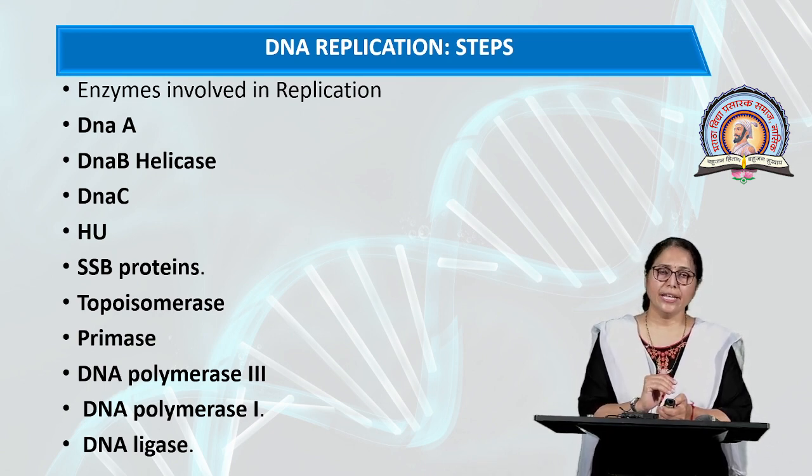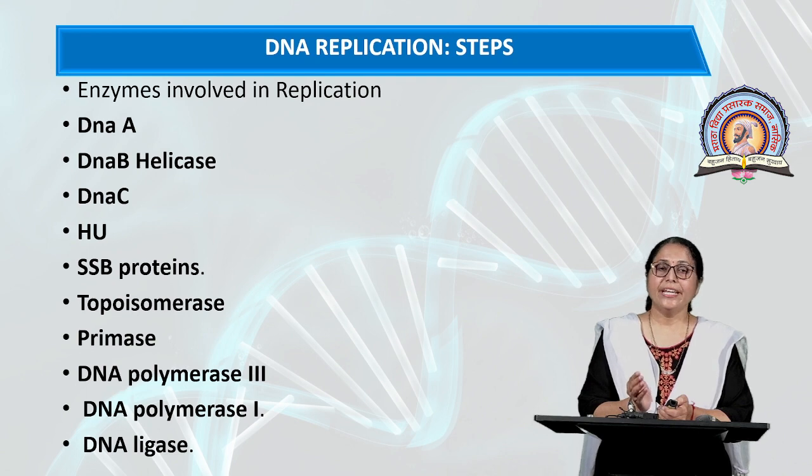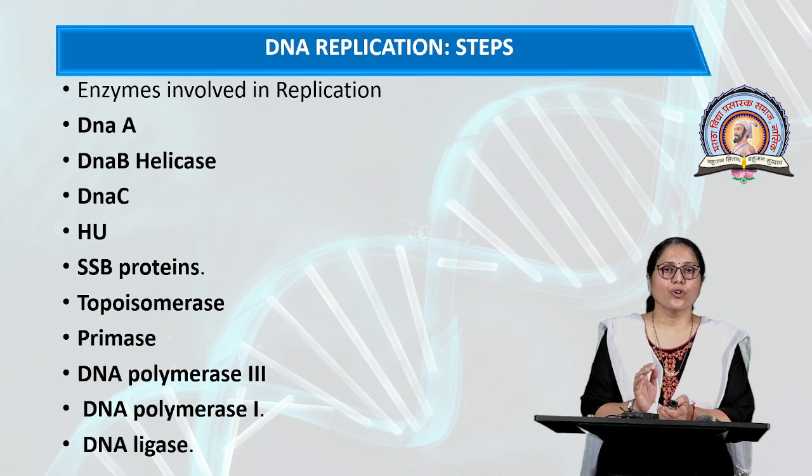Then the DnaB helicase enzyme helps to open the helix of DNA. Then DnaC forms a complex with DnaA and DnaB. Its exact function is unknown. HU protein only stimulates the formation of the DnaA, B and C complex.